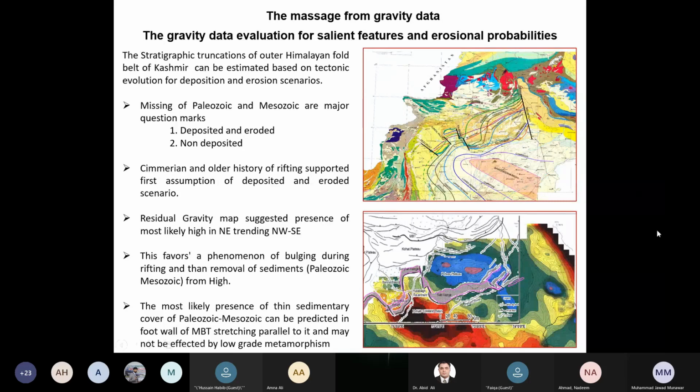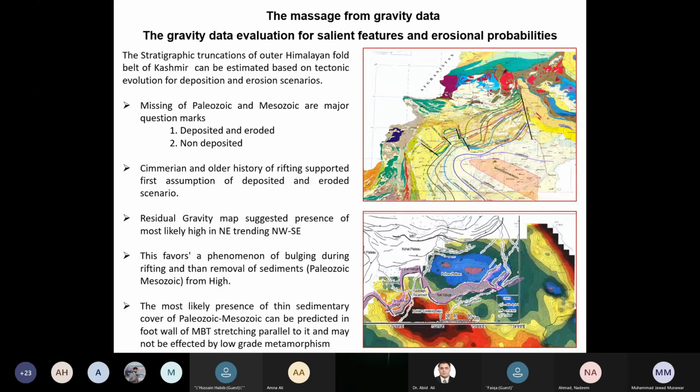Like maybe if this has been removed from this high, all the stratigraphy, if we believe it has been deposited, like the Mesozoic and Paleozoic, if that has been deposited in this part of the basin. So there are two theories: either we believe it was deposited and eroded, or non-deposited. To me, I think something has been deposited and eroded. We do see some erosional elements in the Tobra and the other formations. The unconformities are speaking about those erosional boundaries.